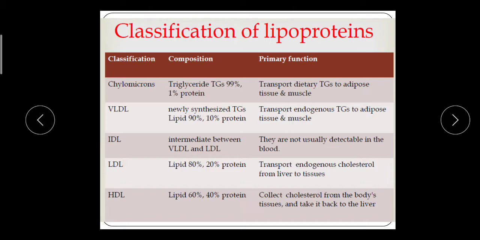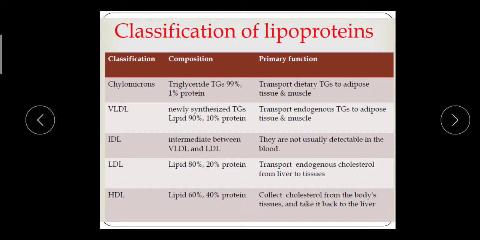Next class is IDL, intermediate density lipoprotein. The composition is intermediate between LDL and VLDL. They are not usually detectable in the blood. So we can say the 4 major classes are chylomicron, VLDL, LDL and HDL.